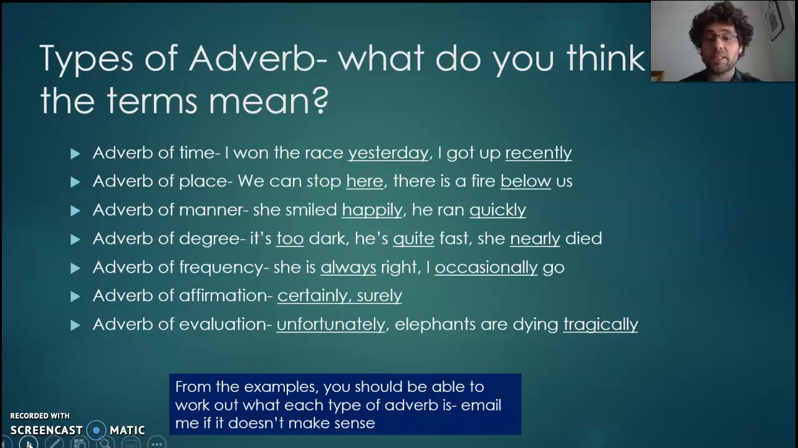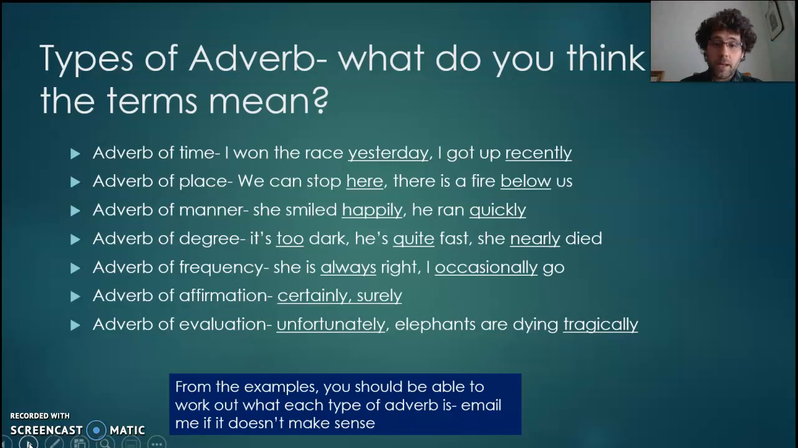I won the race yesterday. I got up recently. When did those things happen? The adverb of time tells you the time that it happened. The when. Adverb of place is the where. We can stop here. There's a fire below us. It describes where the action is taking place.